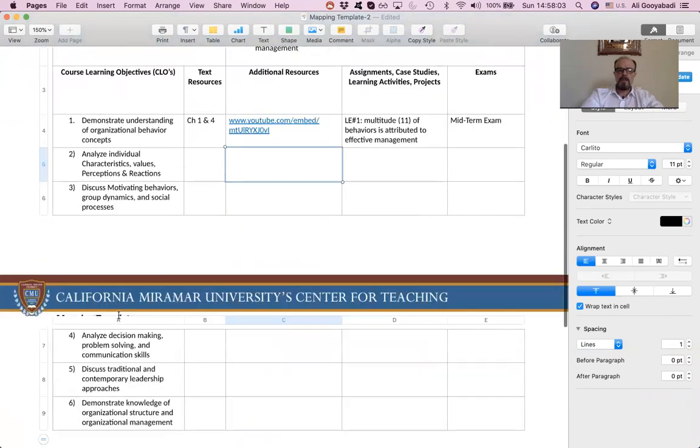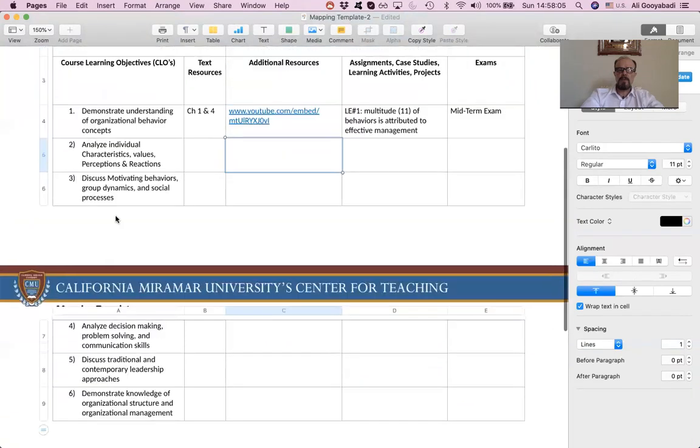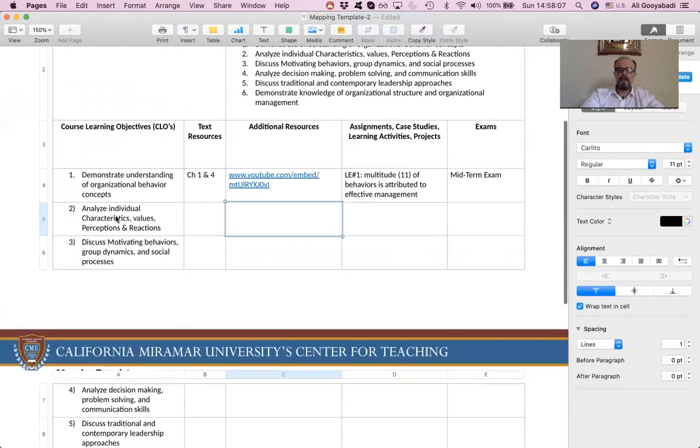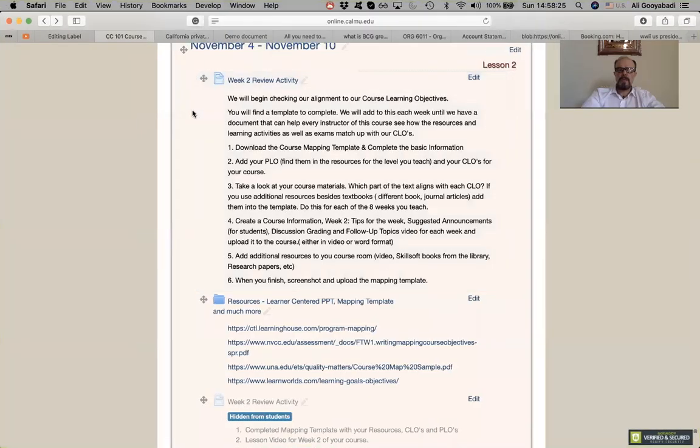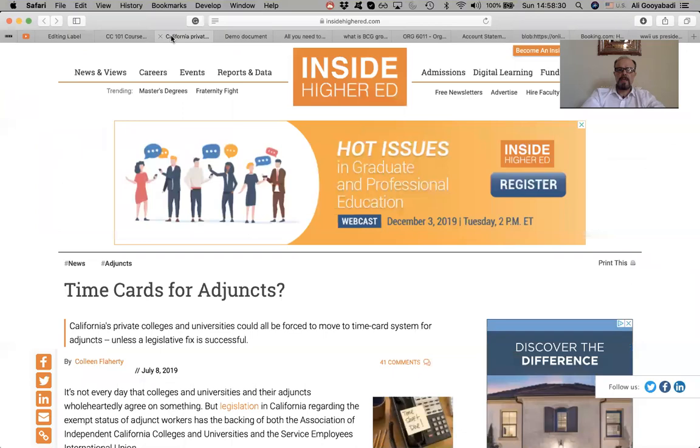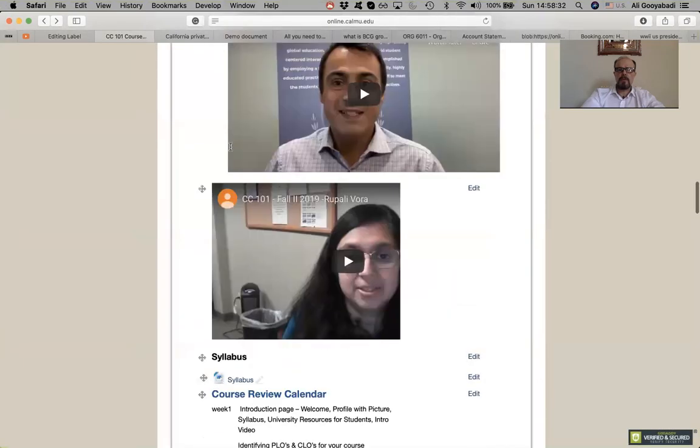So these are the 6 different CLOs that have been put into the template, and for CLO 1, meaning demonstrating the understanding of organization behavior and concepts, I know that they are covered in chapters 1 and 2. If we go to the course right here, I can go to the course itself. Here, let me just go to my course.